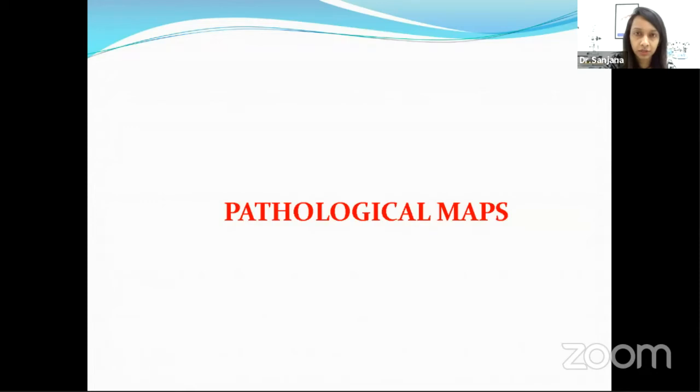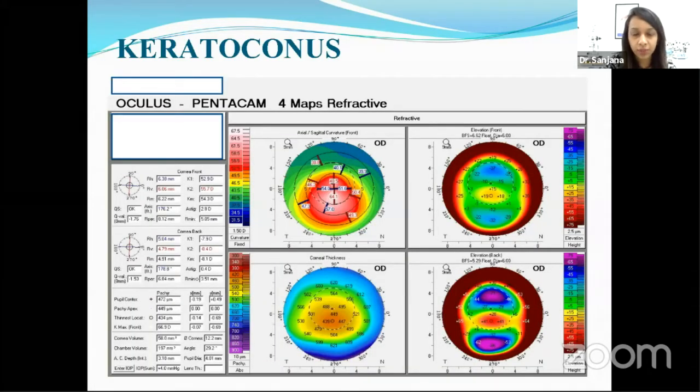Now, we'll look at certain pathological maps. Whatever basic interpretation I've covered is just the very basic that we need to know. Of course, there's a lot more to it, but these are the bare minimum that residents or general ophthalmologists should know to identify whether the scan is normal or abnormal. Now, let's look at this scan.